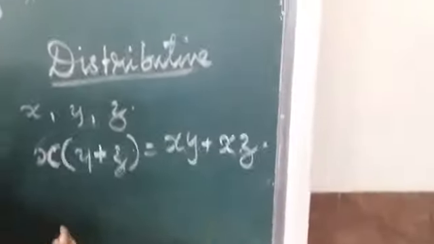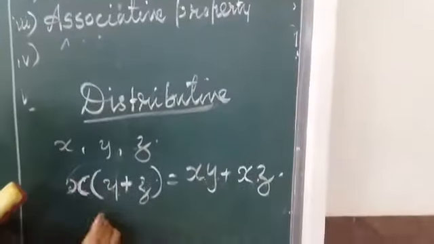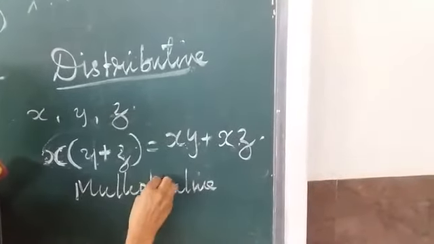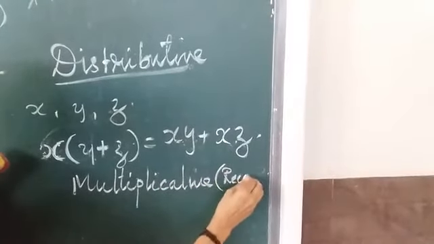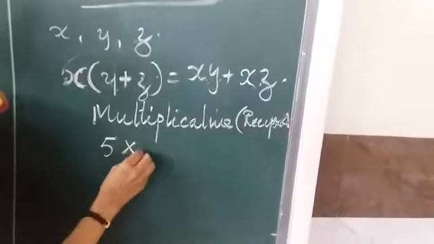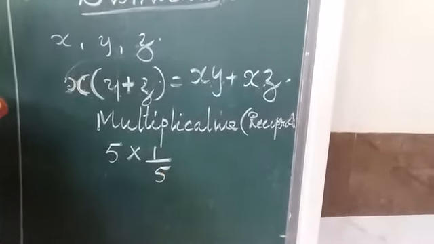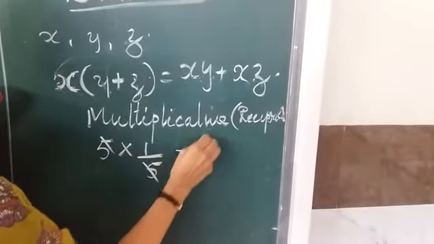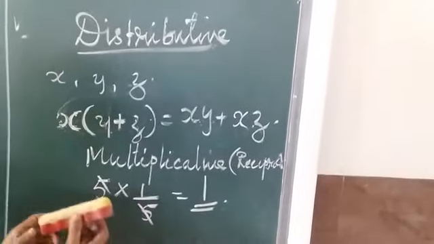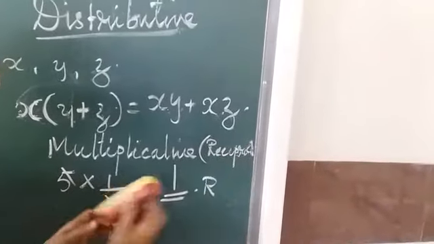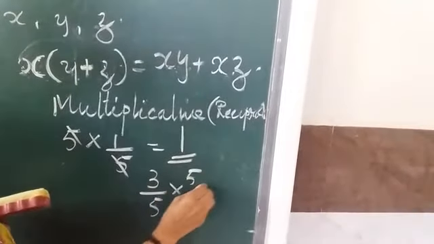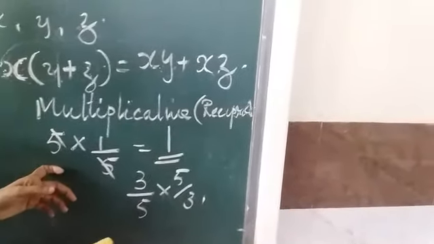Now for the identity element, instead of additive inverse, we say multiplicative inverse. Multiplicative inverse is also said as reciprocal. That means the multiplicative inverse of 5 is 1 by 5. 5 into 1 by 5, cancelling, we get the answer 1. Multiplicative inverse is also called reciprocal. And if it is 3 by 5, the reciprocal is 5 by 3.